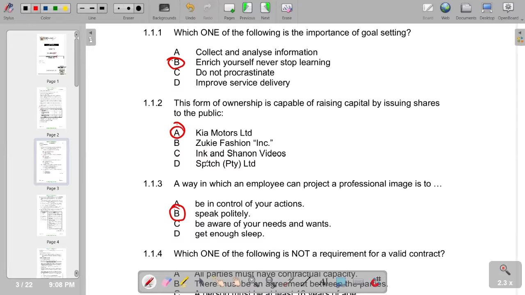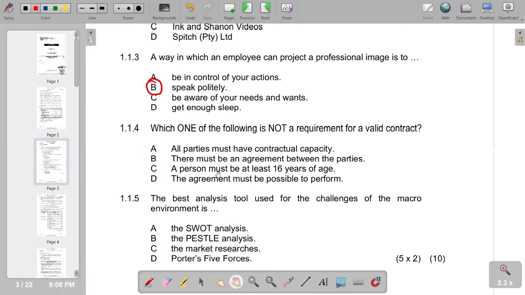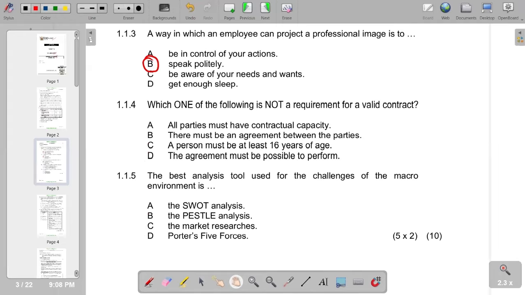Then move on to number 4. Which one of the following is not a requirement for a valid contract? Within that context, which one is not a requirement for a valid contract? A person must be at least 16 years of age. So we see that a person must be above 16 years of age. So it means this C is the odd one out.